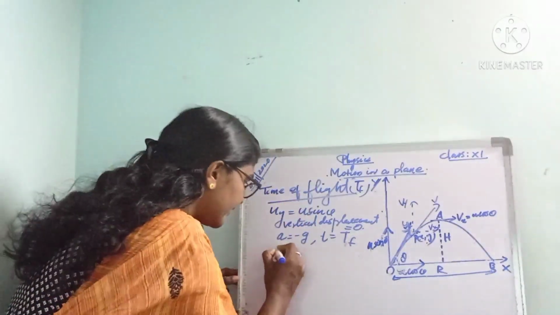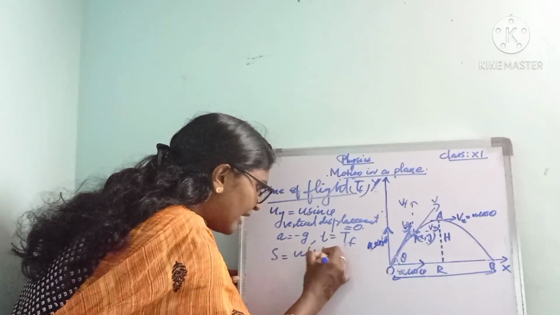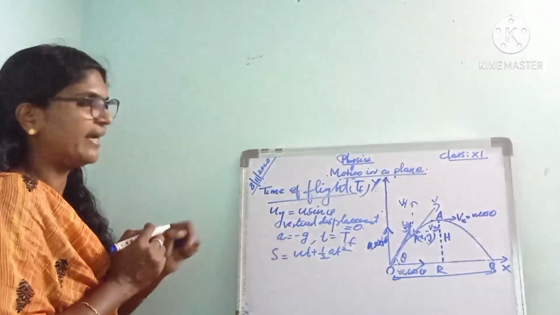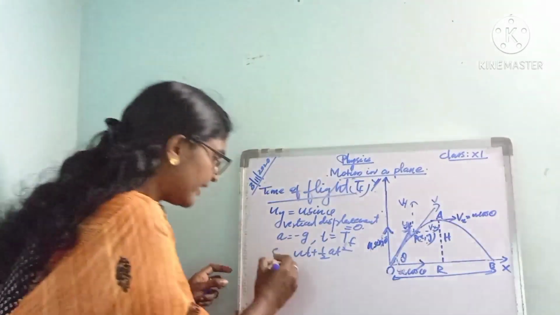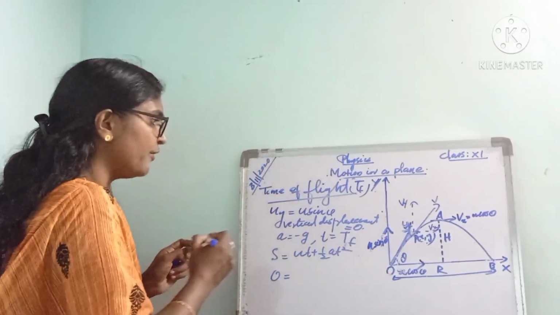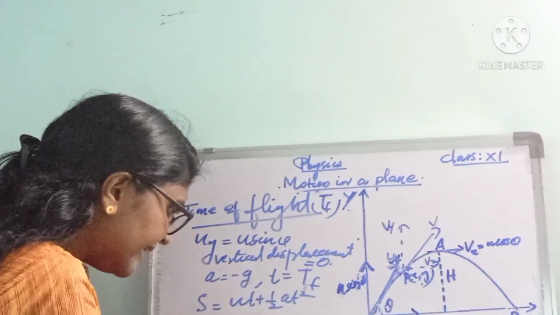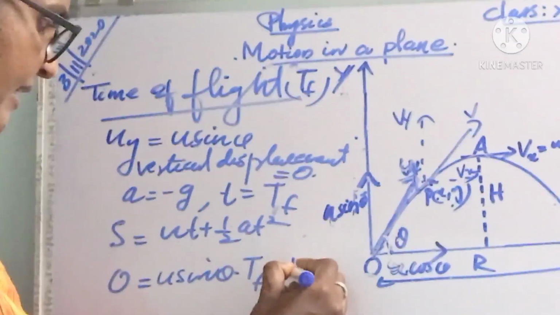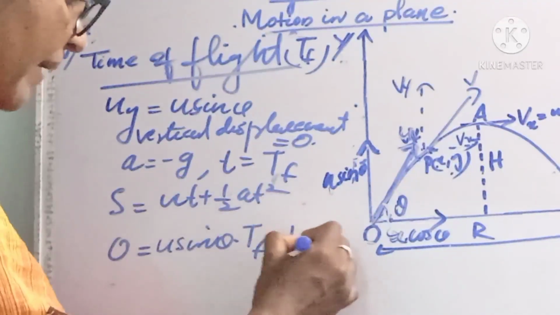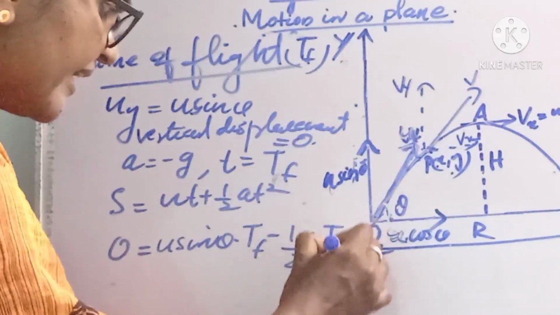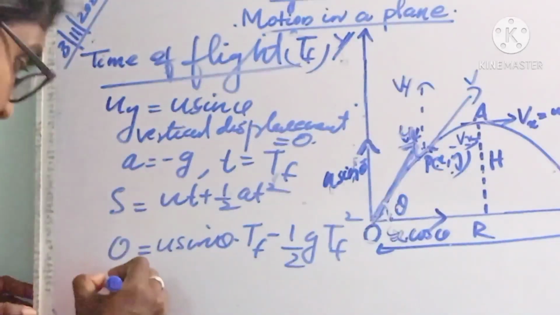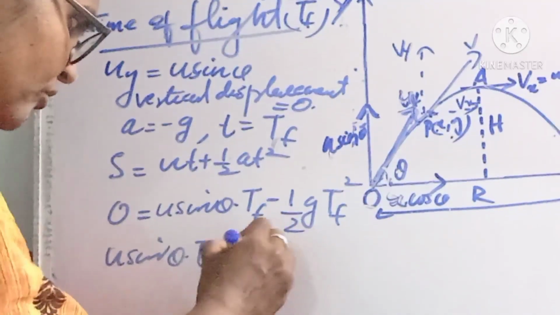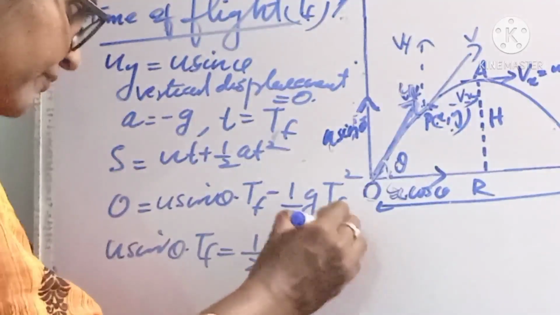Then as you know, the equation is s equal to ut plus half at square. Instead of s we can write 0. So 0 is equal to u, actually u sin theta, into t, actually TF, minus, because a is minus g, so minus half g TF square. This can be written as u sin theta into TF equal to half g TF square.